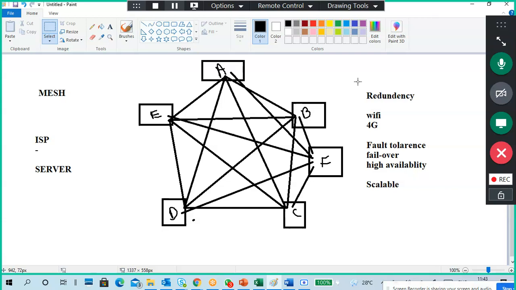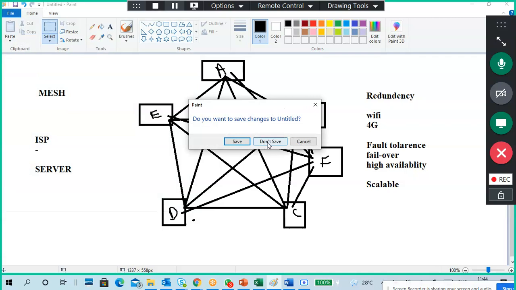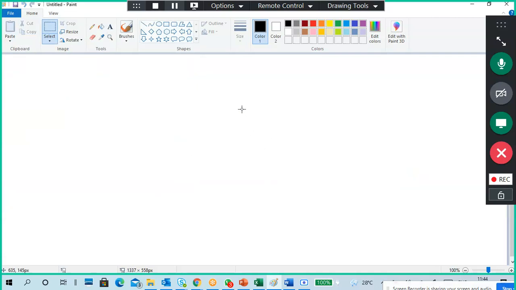To get it, there are some more words. These are common words: redundancy, fault tolerance, failover, high availability. These are the main terms. These terminologies are important, guys. Better to write them down on a separate sheet. Check it once. When we get into ITIL, I will definitely explain these things.